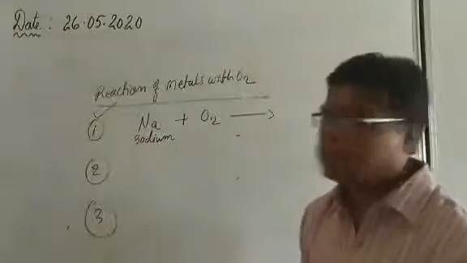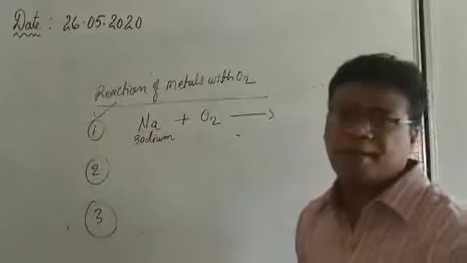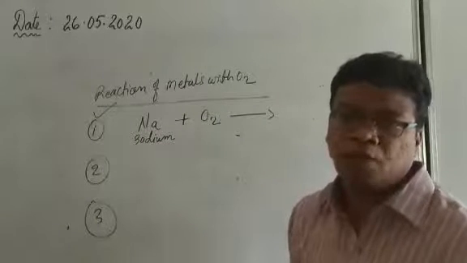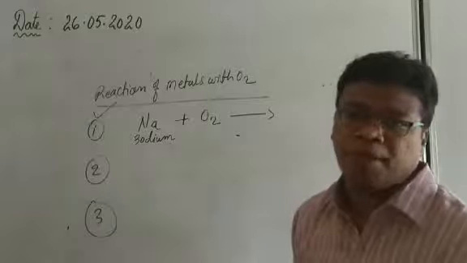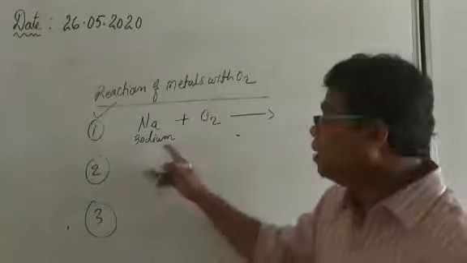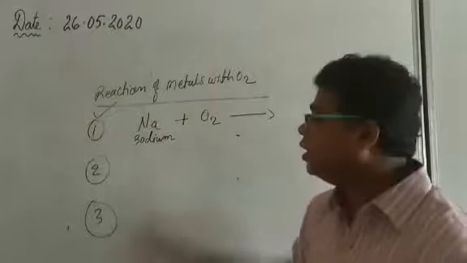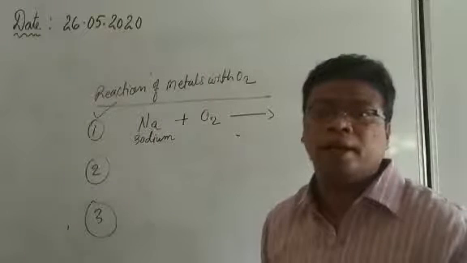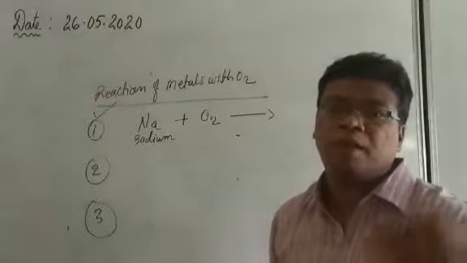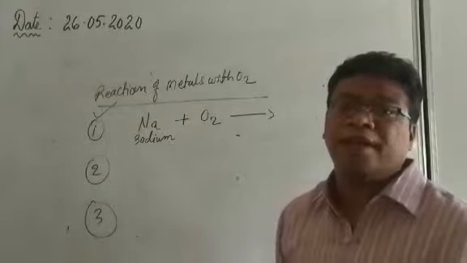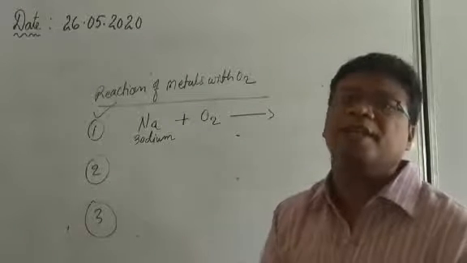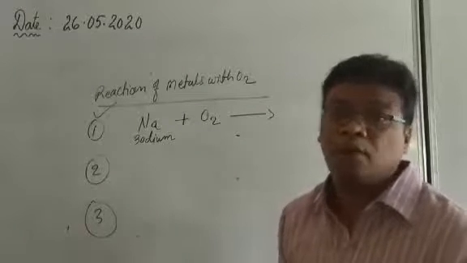If you do not know, you should remember it. Na is the symbol for sodium. Sodium is an element, a metal, and a very highly reactive metal. Very highly reactive means generally it is kept under kerosene oil. Why? Because when it comes in contact with the air, it reacts immediately. It reacts and it catches fire also.